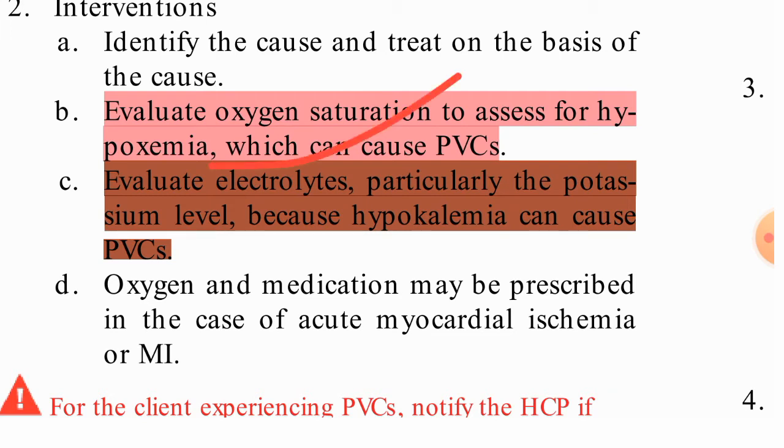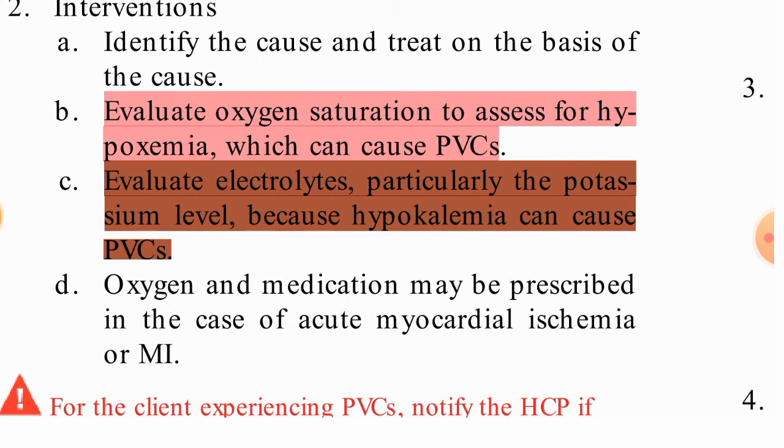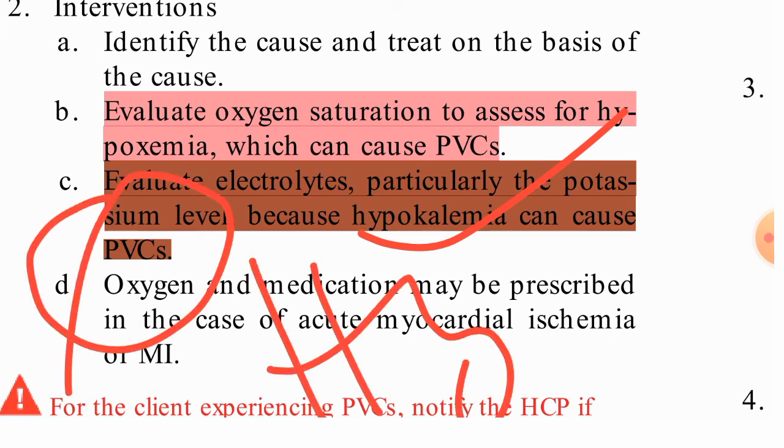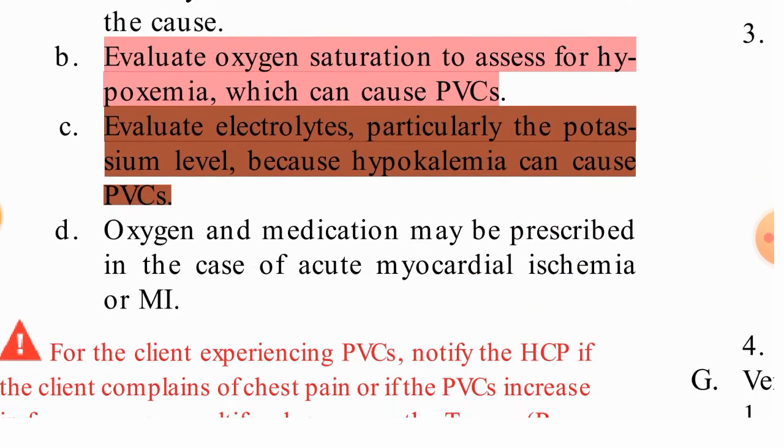Evaluate electrolytes. If electrolyte imbalance is there, it can also lead to premature ventricular contraction, particularly the potassium level. Potassium is a very crucial element for the heart. So we need to assess the potassium, and magnesium is also very important, because hypokalemia can cause PVC.